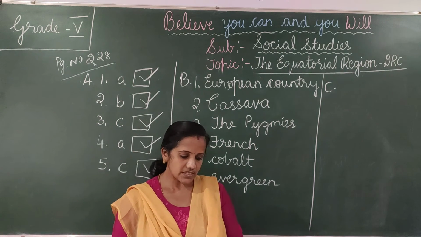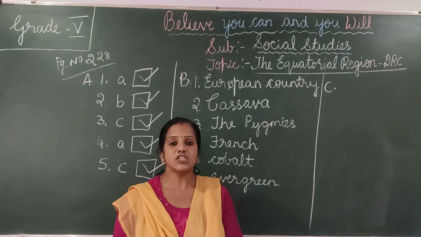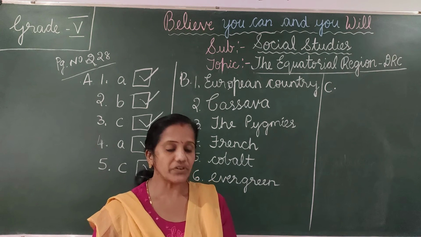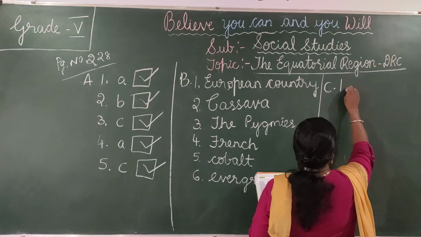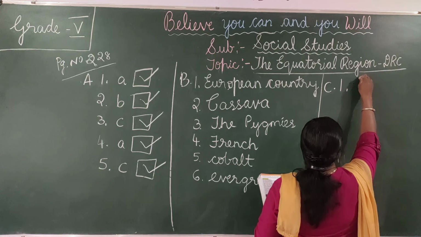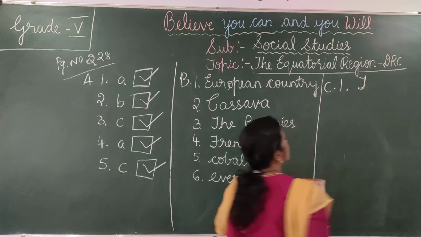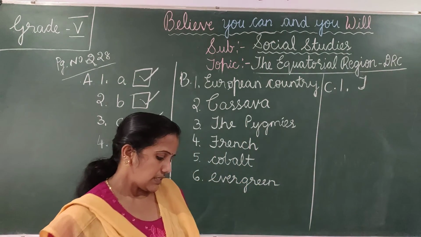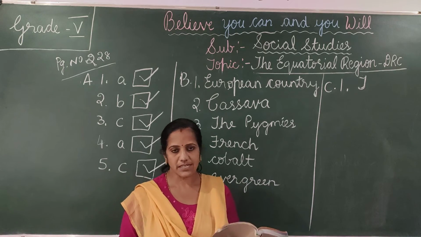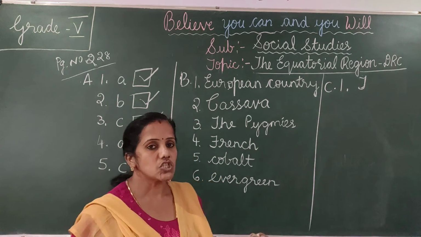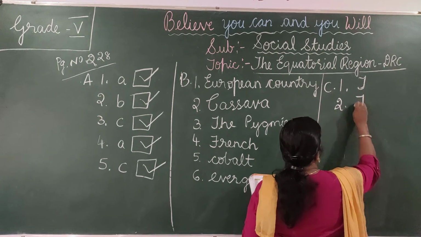So the first question, it rains almost every day in the tropical rainforest of DRC. Yes, it is true. So it rains almost every day, right? So the answer is true. Write down T. Second one, savannas are grasslands. Yes, savannas are grasslands with short trees. So even the second statement is true.